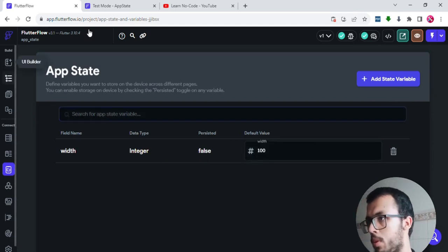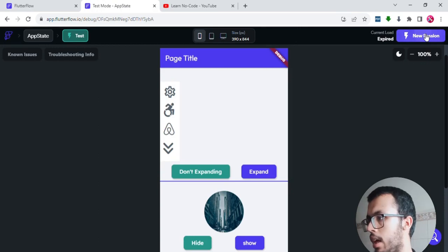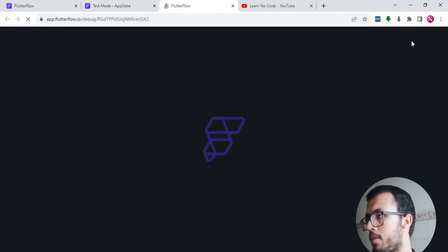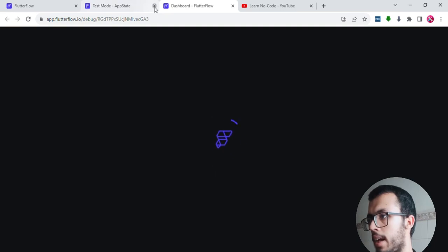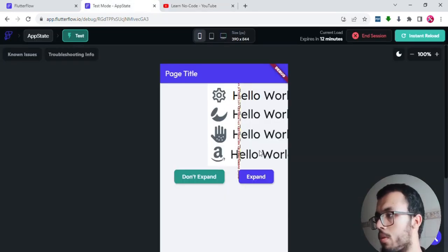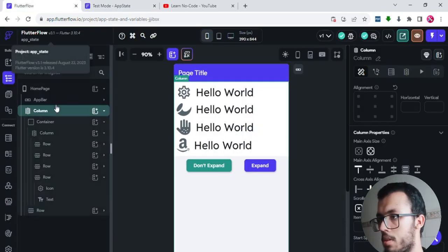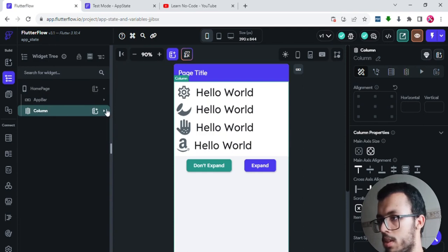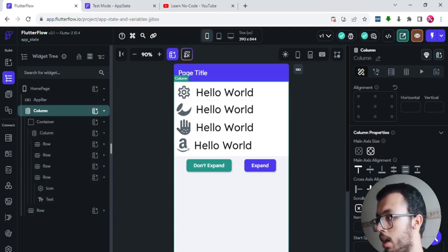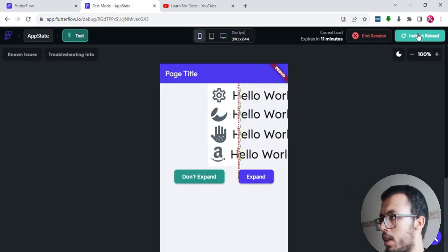To help you understand that, I will try to run it, and then you will see the changes I have made. Let's wait a little bit, and actually I will skip that for now. So here we have our messy result. Let's go and fix that. The reason this is happening is because this is the column, the parent column, and this is what makes the problem, because it takes all of its children and puts them in the middle. But if I choose this option and reload, we won't have that. This container and its children will all be on the left side of the screen.